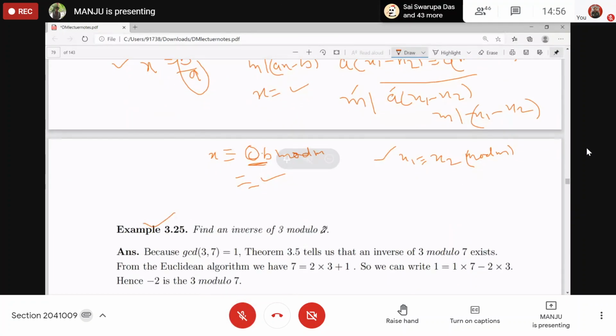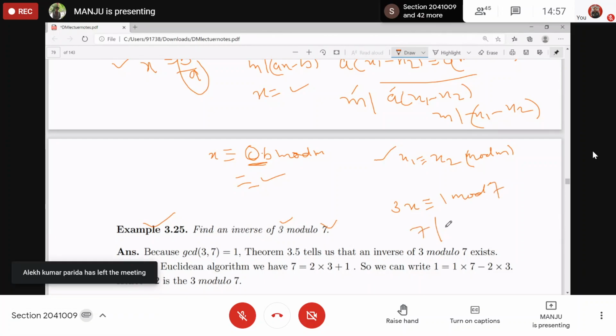Find the inverse of 3 modulo 7. The inverse exists because 3 and 7 are coprime, right? One way to find the inverse is to solve 3 times the inverse of 3, say x, is congruent to 1 modulo 7. Then you can just solve this equation: 7 divides 3x minus 1. What is the value of x?